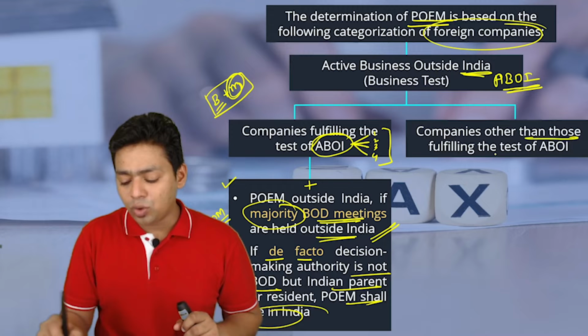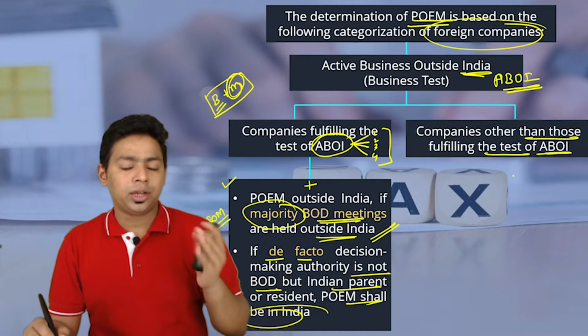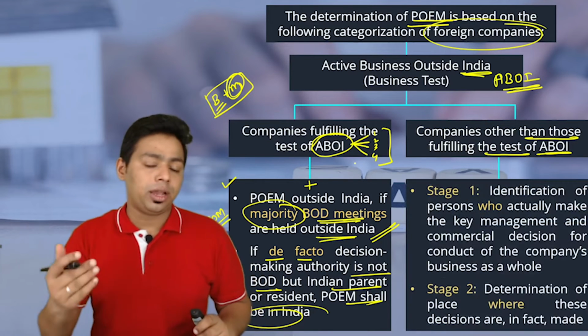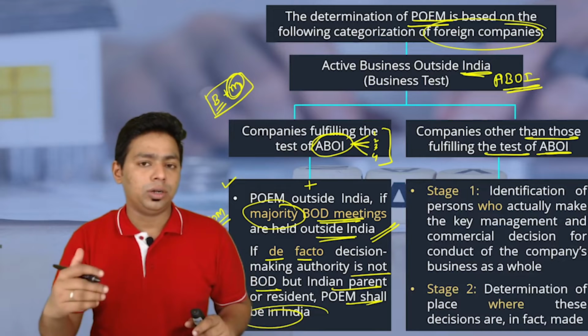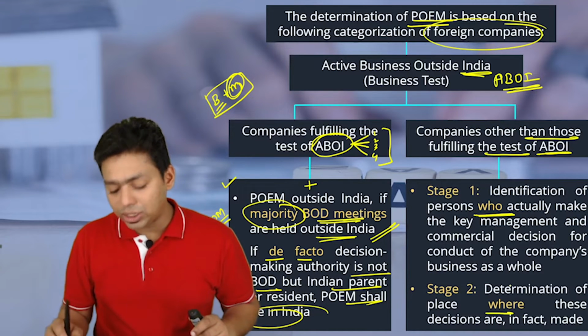Sir, what if the company is not fulfilling the active business test outside India? There are 4 conditions. What if one of the conditions is not complied with? Then we have to take 2 more parameters: who is taking the decision and where the decisions are taken.